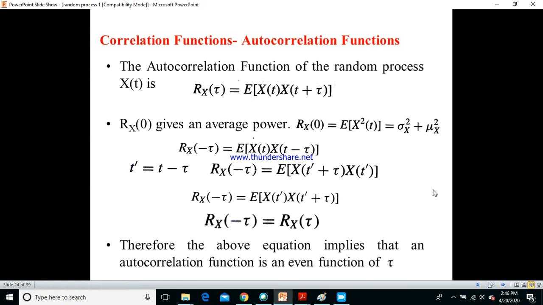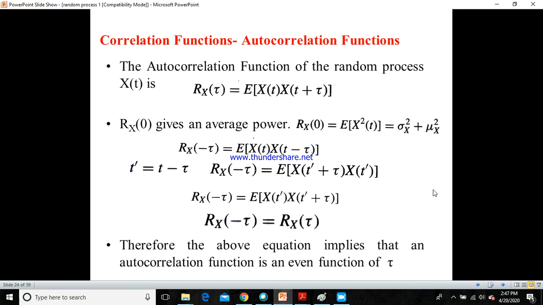So here Rx of minus tau would be equal to E of x of t into x of t minus tau. Now what we are doing here is we are just replacing tau with minus tau. Now let me replace the t minus tau with t dash. So what do I get? Rx of minus tau would be equal to E of x of t dash plus tau into x of t dash.